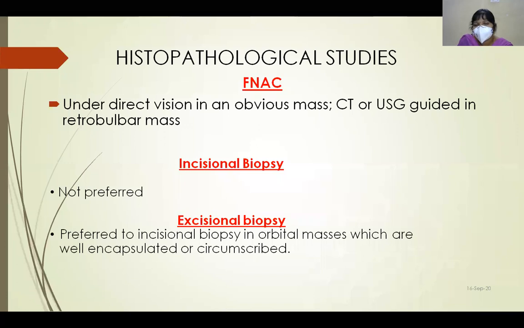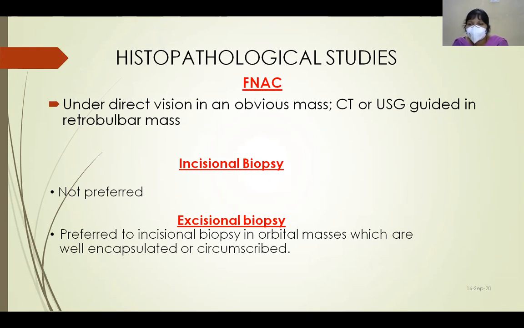So that is about proptosis. We have dealt with what is proptosis, how to classify a case of proptosis into unilateral, bilateral, acute, intermittent and pulsatile, and what is pseudoproptosis. Next, how to evaluate a case of proptosis: history, inspection, palpation, auscultation, and ocular examination including visual acuity, pupillary reactions, fundus examination, ocular movements, and IOP.